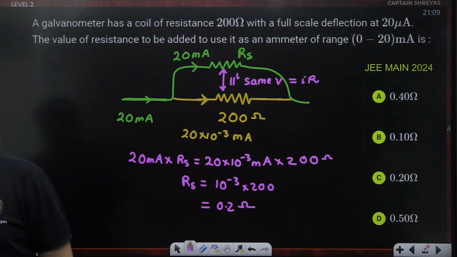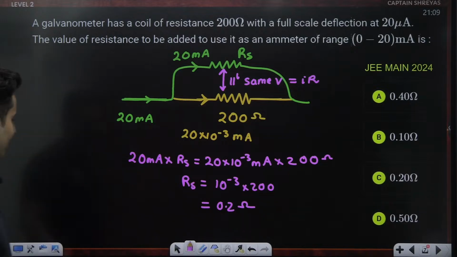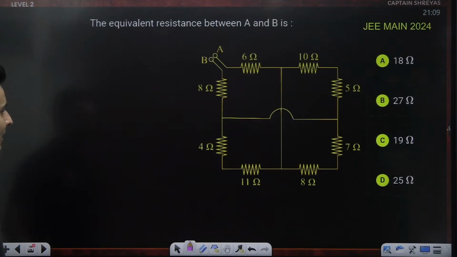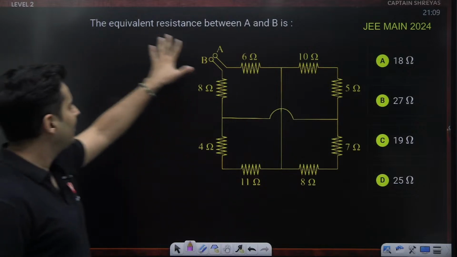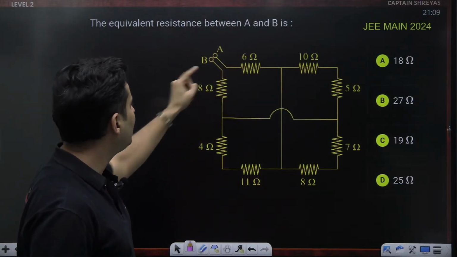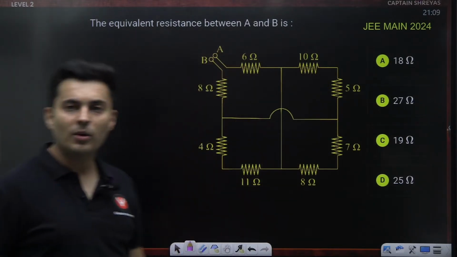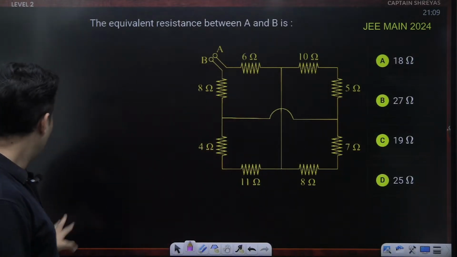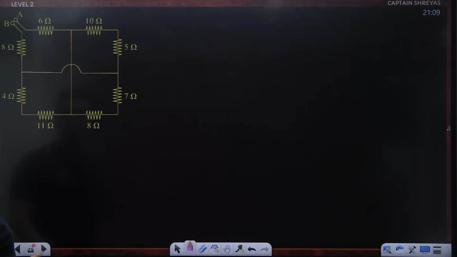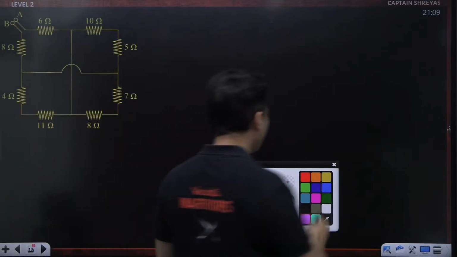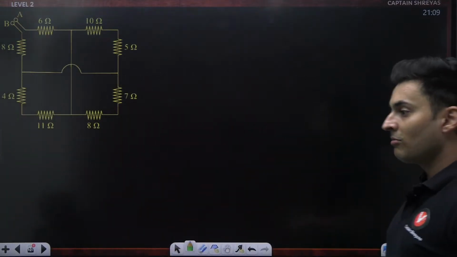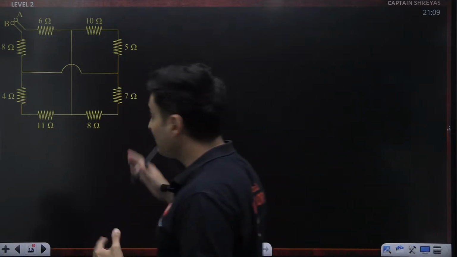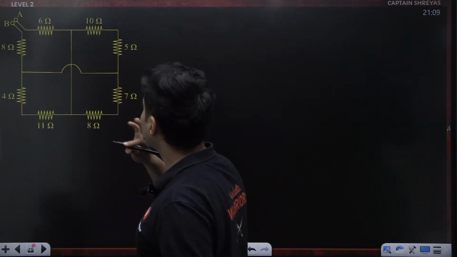All right, cool. So let's go ahead to the next question, guys, coming up on your screen. Here it is. The equivalent resistance between A and B. Okay, this is a disguised form, I feel, because I can see some wires getting twisted here and there. Hopefully, I had kept one extra page. Yeah, there is an extra page over here. So we'll try to uncover that disguise and see what exactly this circuit is.